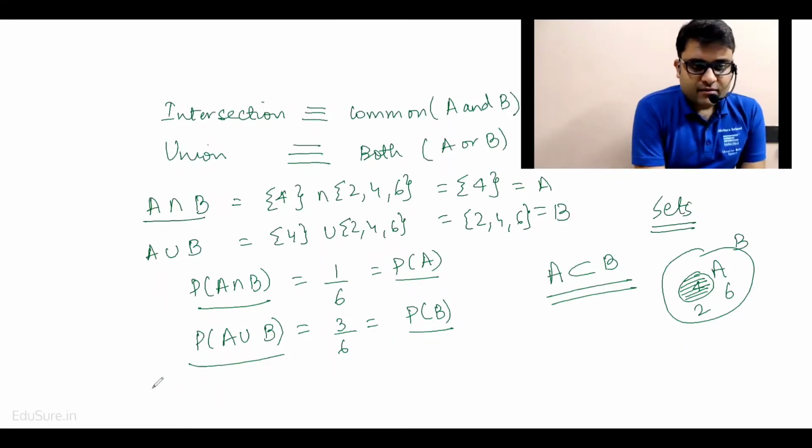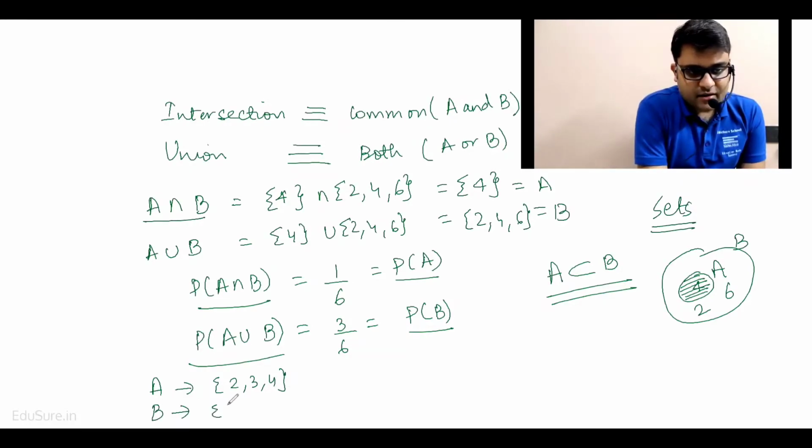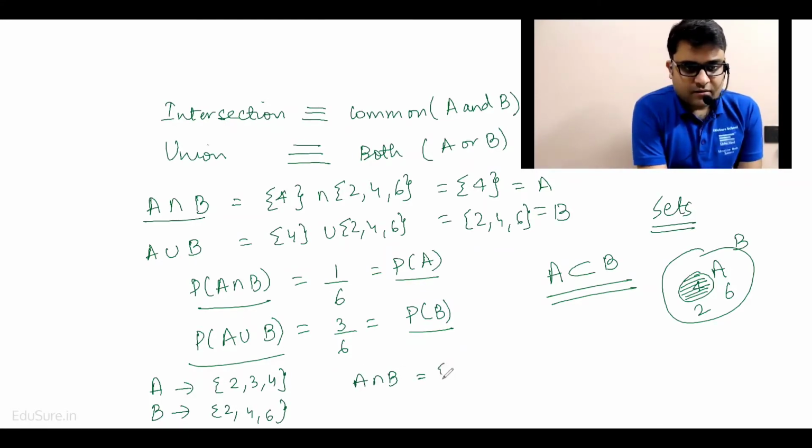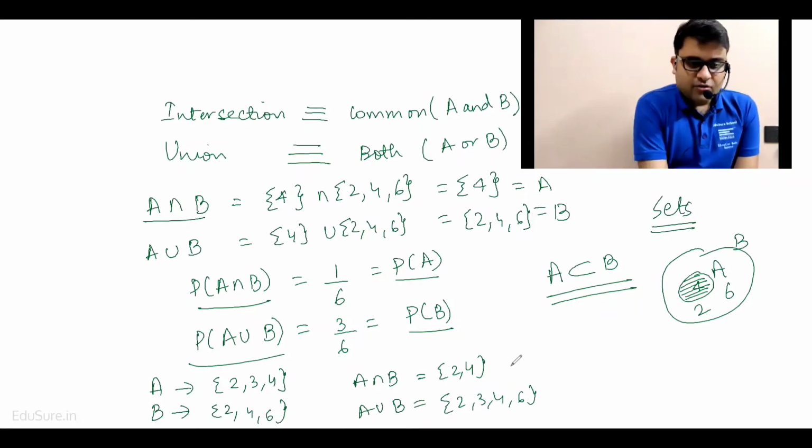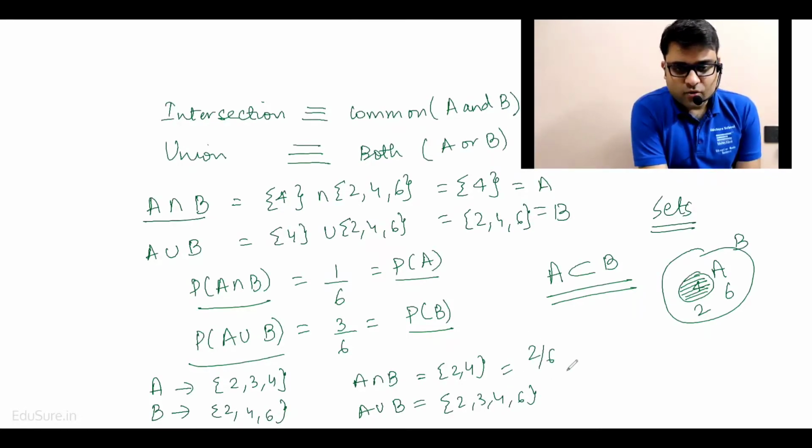If I considered A to be a set getting a 2, 3, and 4, and the set B as getting a 2, 4, and 6, then their intersection is only 2 and 4, and their union will be 2, 3, 4, 6. So here their intersection has only 2 elements, union has 4 elements. Okay.